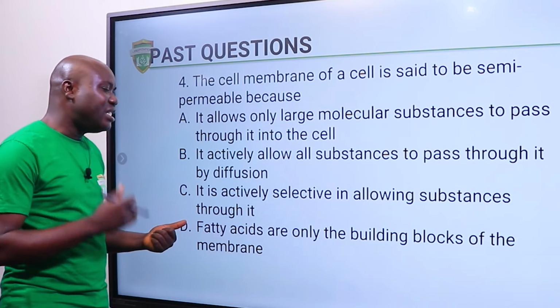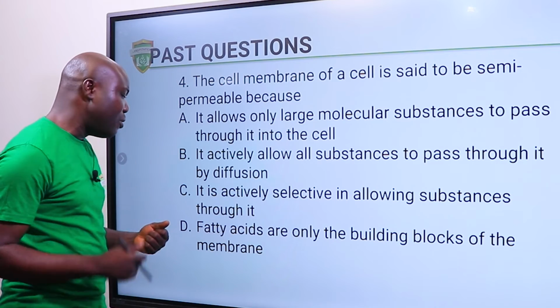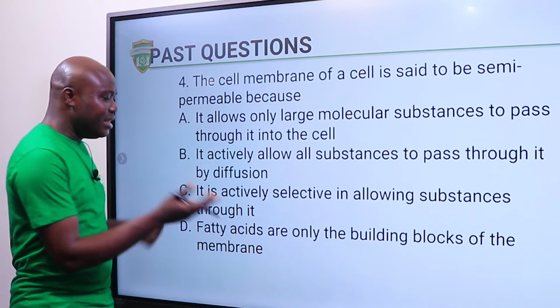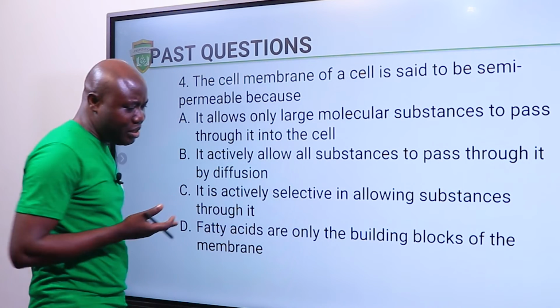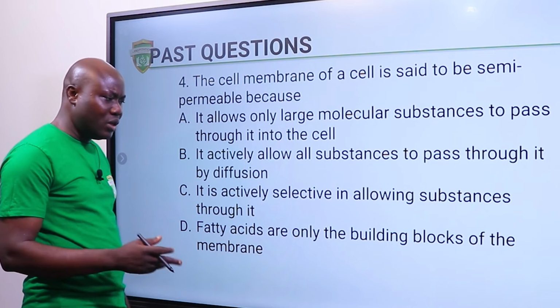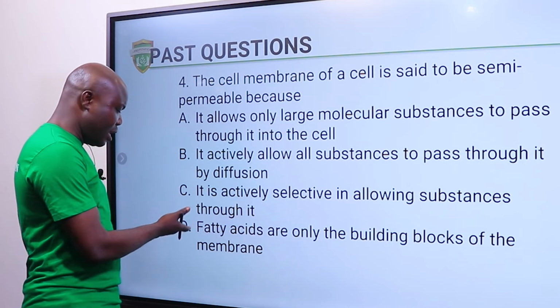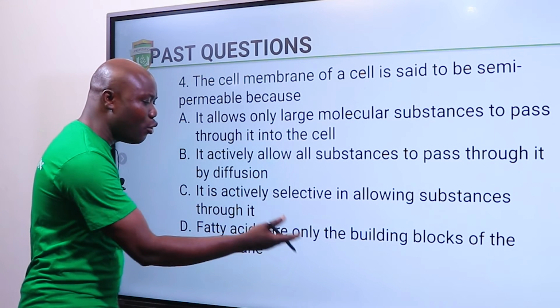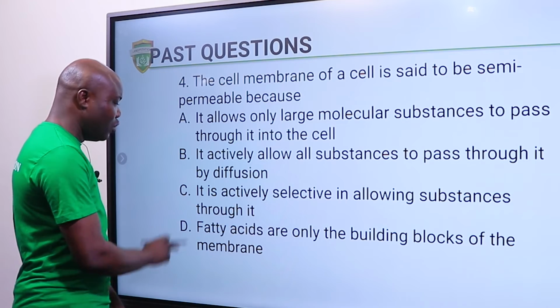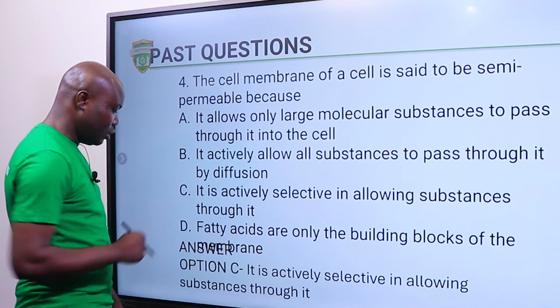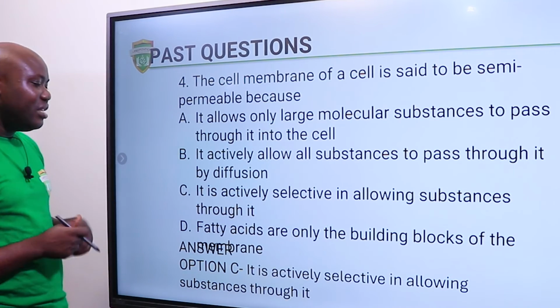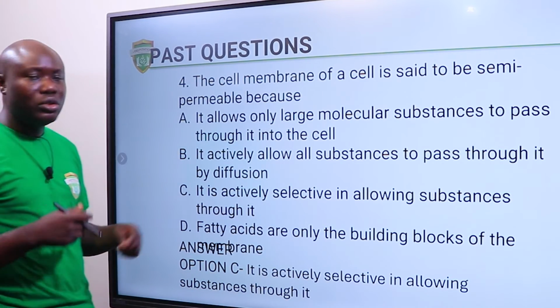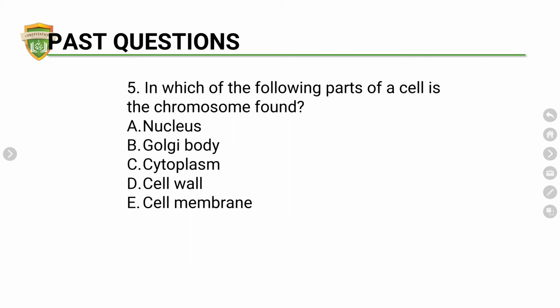Option C, it is actively selective in allowing substances through it. It is actively selective, which means it allows some and it does not allow others. Then option D, fatty acids are only the building block. No, let's keep this. So our answer is option C. Let's see. Now, it is actively selective in allowing substances through it. Okay, so let's move to the next question.